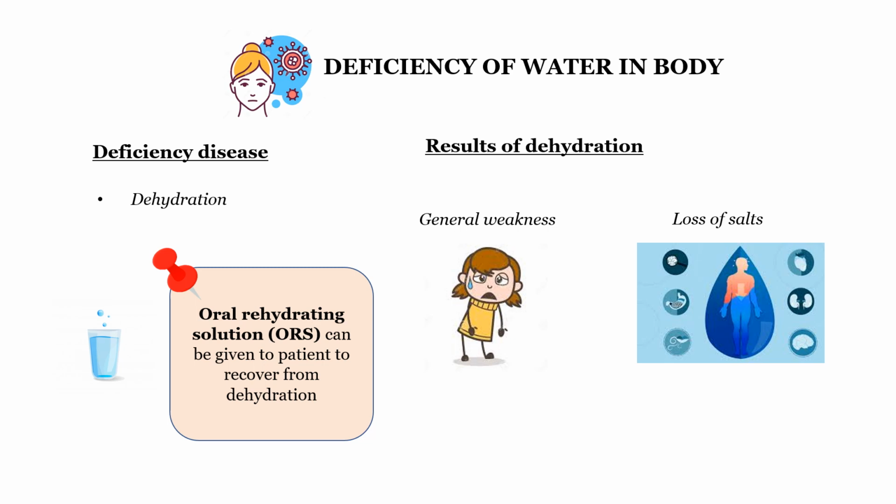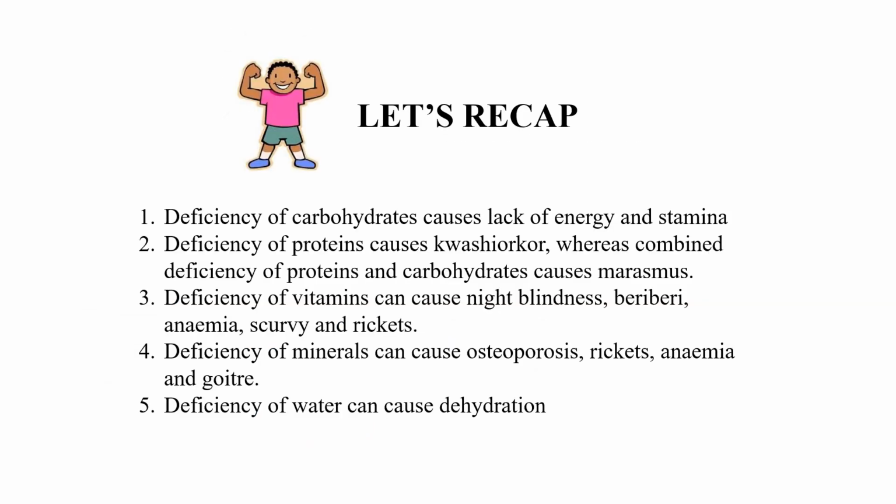So that is the lesson about these deficiency diseases. All the nutrients including our water are needed for our body in proper proportion so that you can have better health. Now let's have a small recap, children. Deficiency of carbohydrate causes lack of energy and stamina. Deficiency of protein causes kwashiorkor, whereas combined deficiency of proteins and carbohydrates causes marasmus.